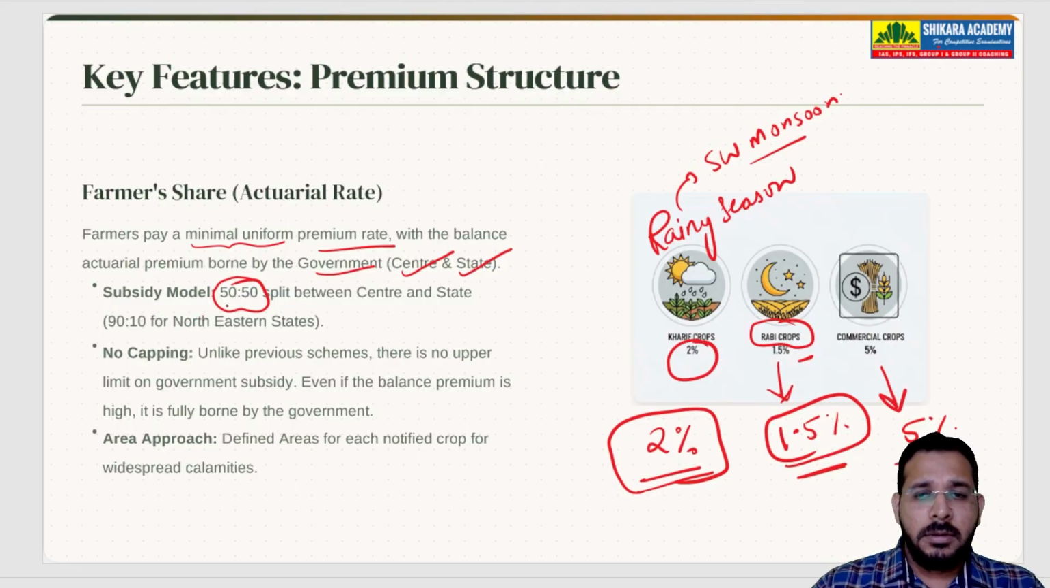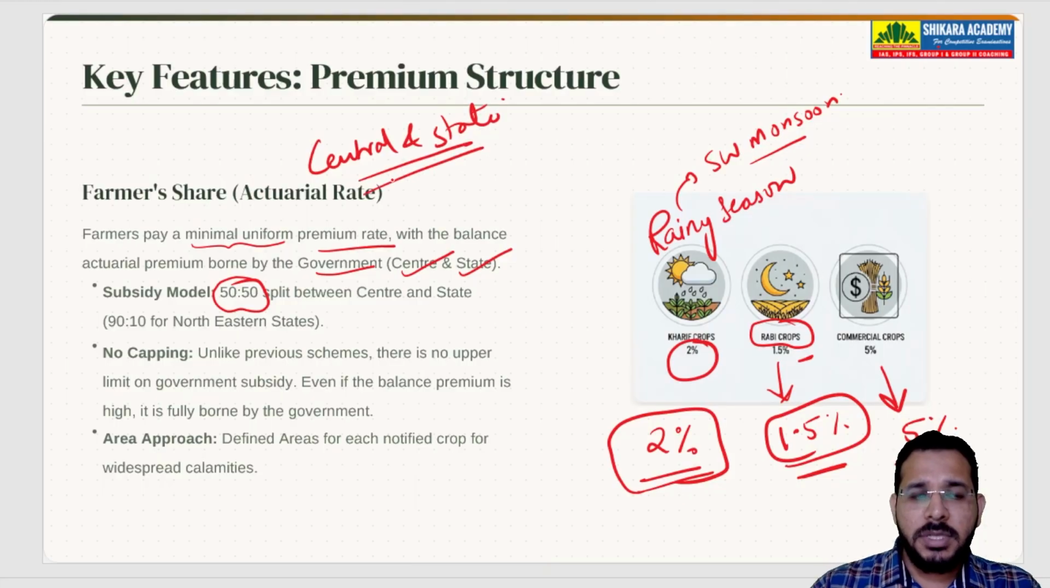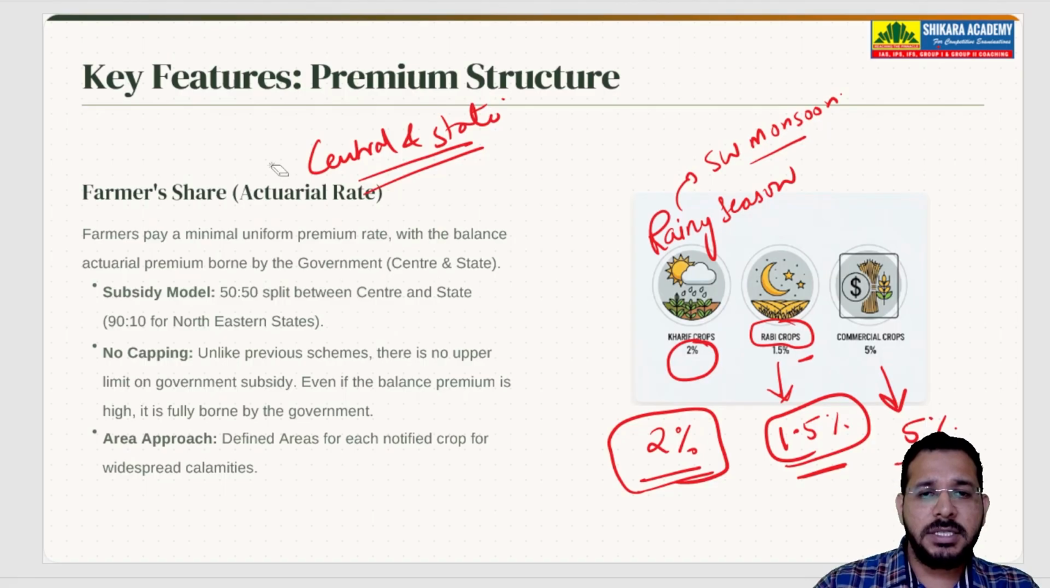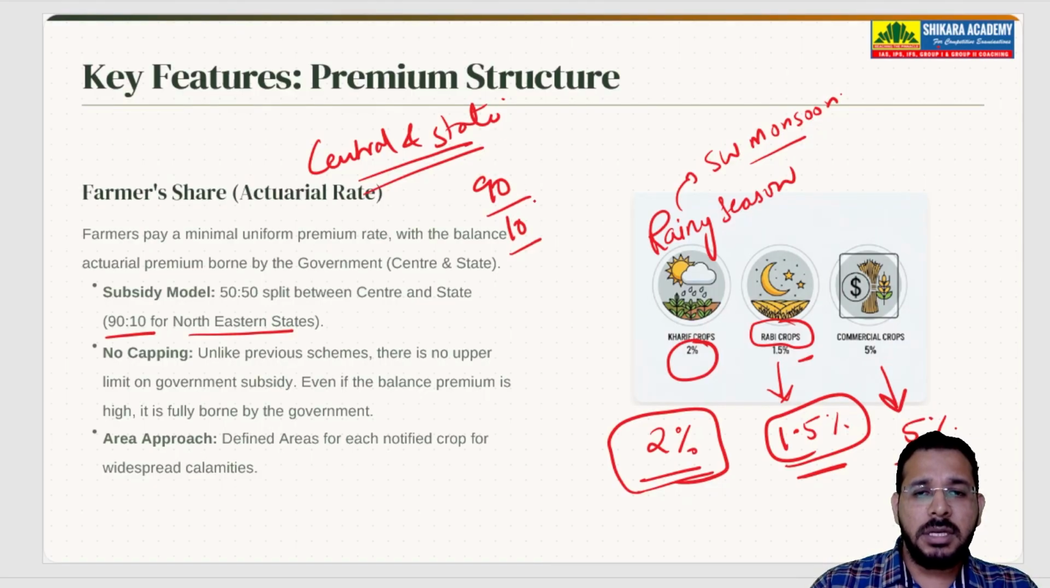Now, the remaining amount of the premium will be shared by central and state governments. In normal states, the share is 50-50. In some northeastern states, it is 90-10. Central government will pay 90%, state government will pay the remaining 10%.